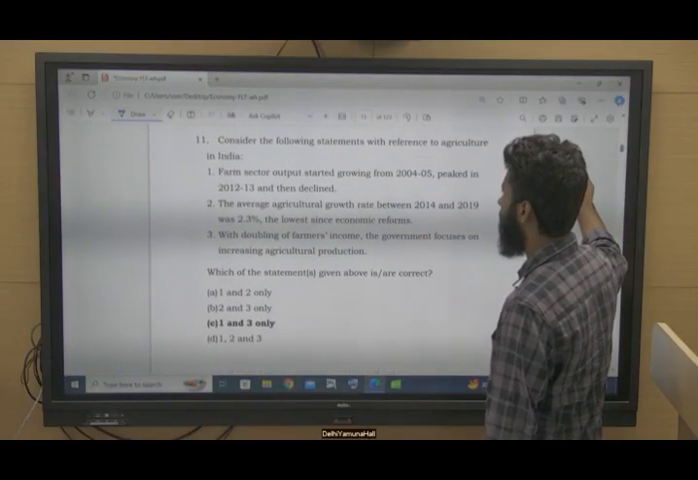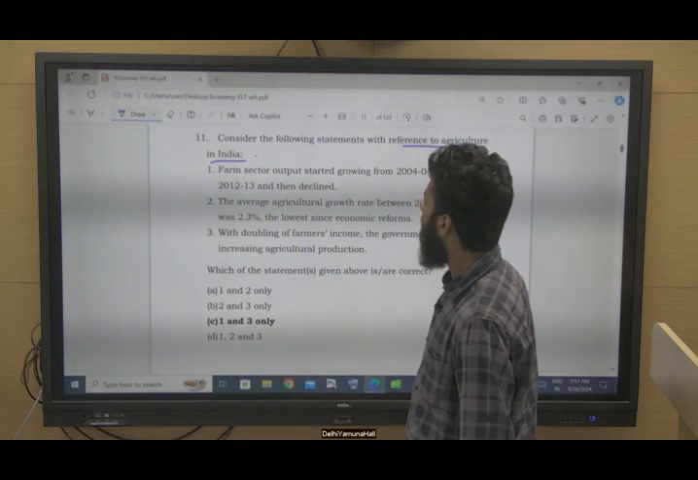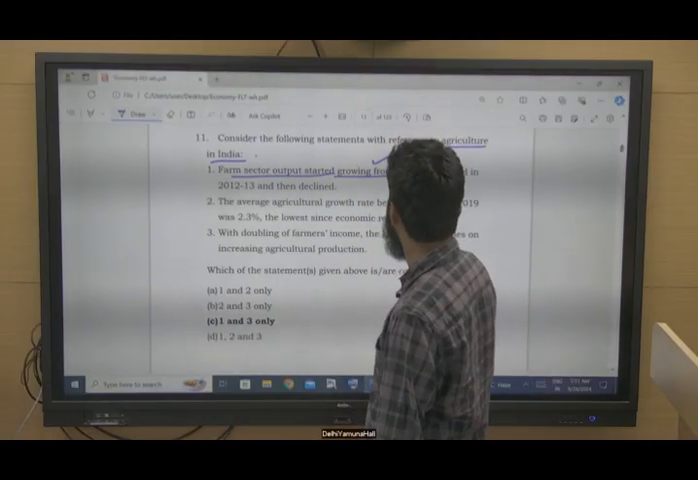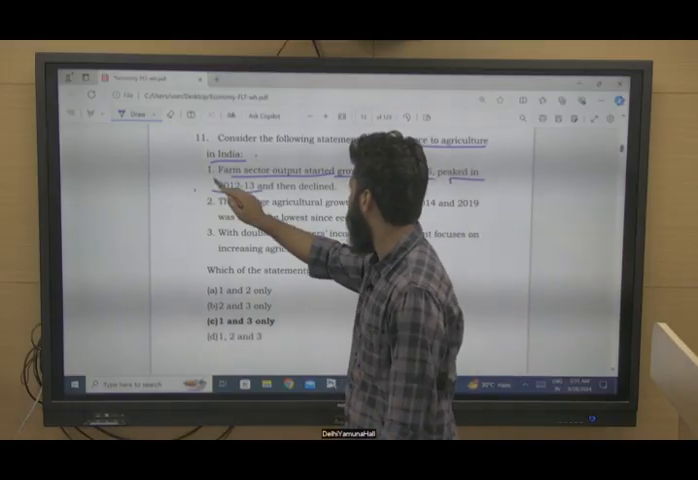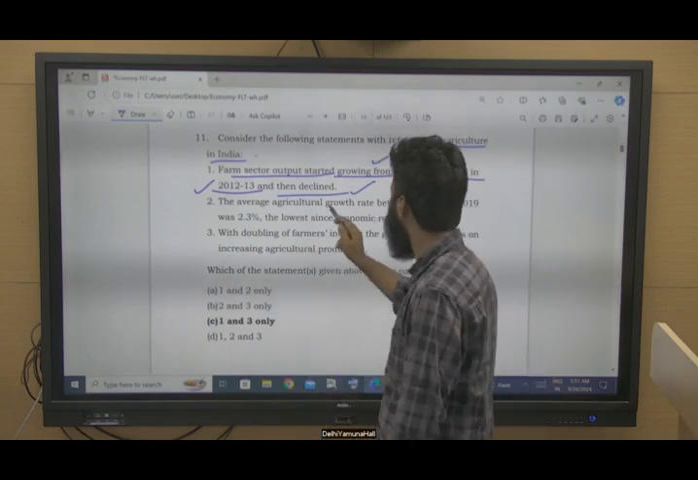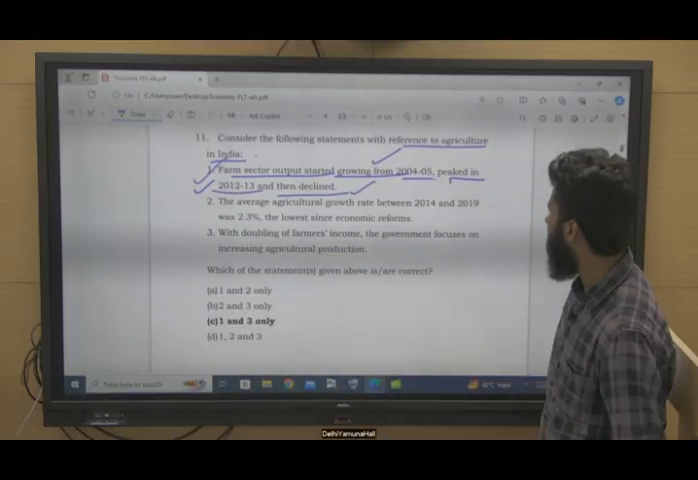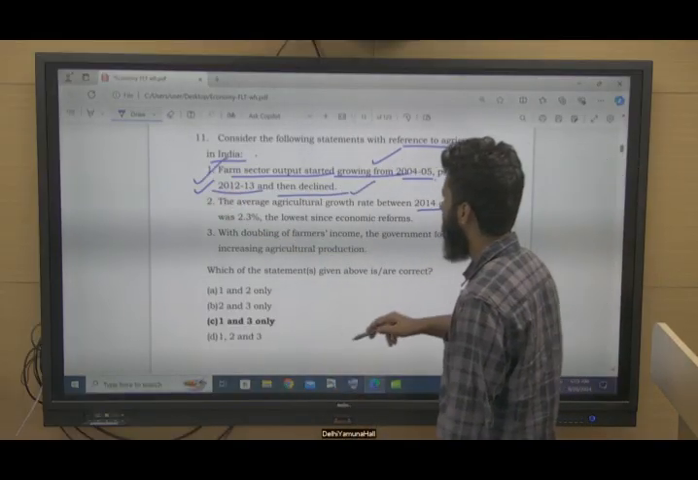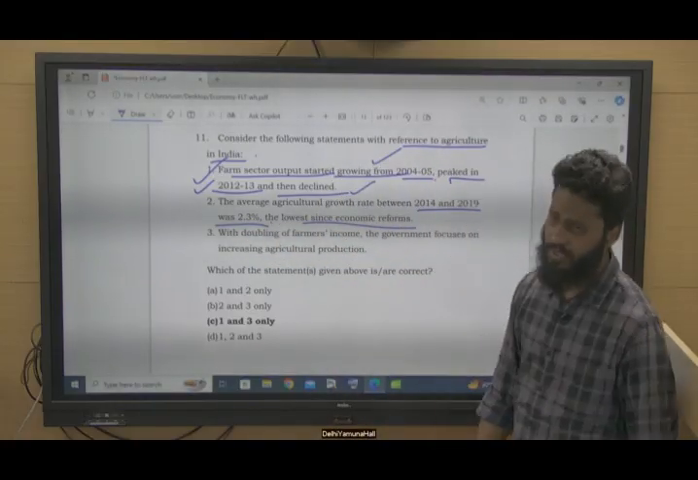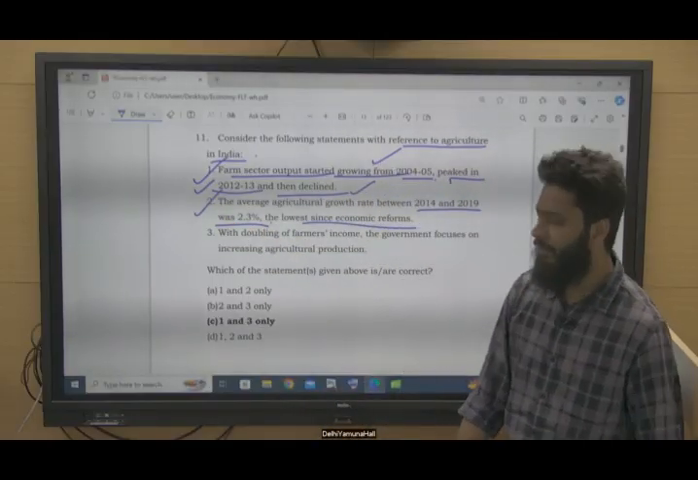Coming to the next question, question number 11. Consider the following statements with reference to agriculture in India. Farm sector output started growing from 2004-05, correct. Peaked in 2012-13, yes, correct, and then declined after 2013. So this statement is correct. The average agriculture growth rate between 2014 and 2019 was 2.3%, the lowest since economic reforms. Yes, this statement is correct with reference to agriculture growth rate in India.